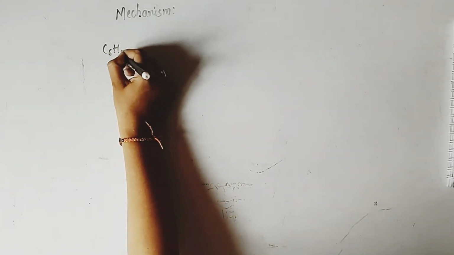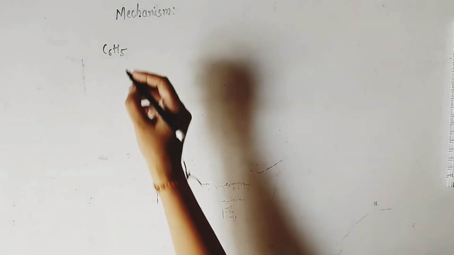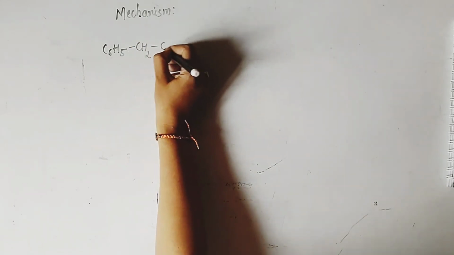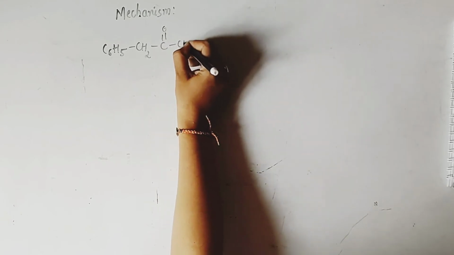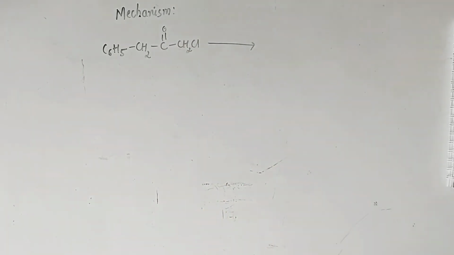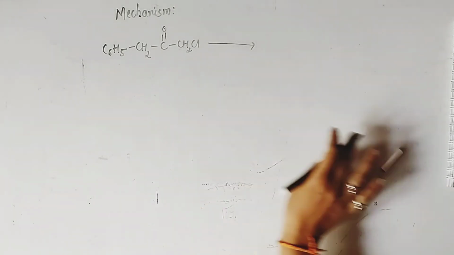The first step is the abstraction of alpha proton from the compound. So first I will write the compound here, the same example I am taking for your convenience, that is C6H5CH2COCH2Cl. The first step is abstraction of proton from alpha position.